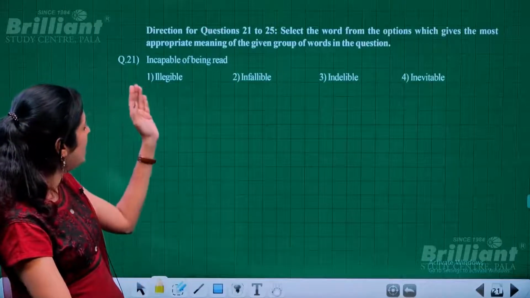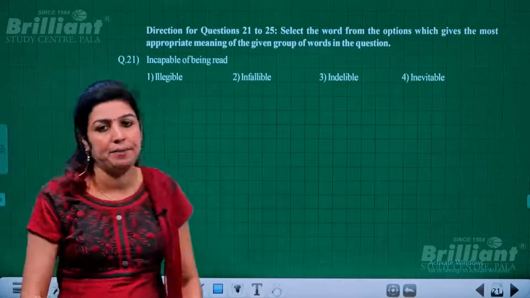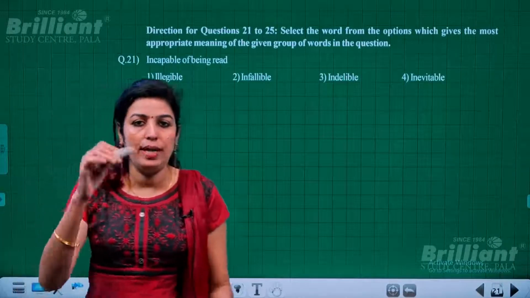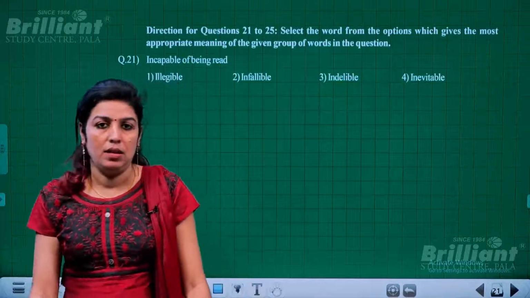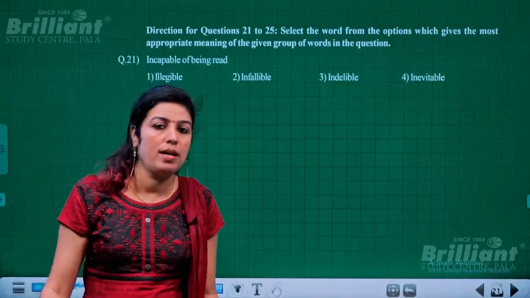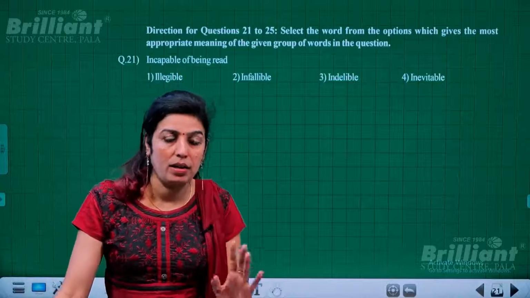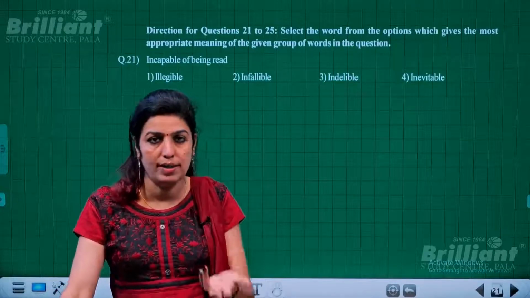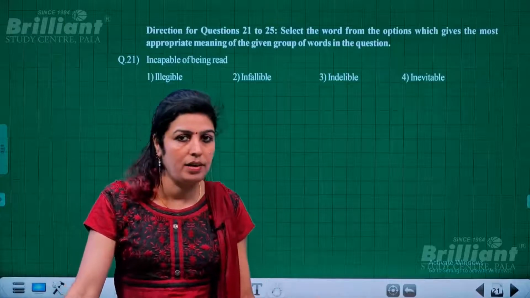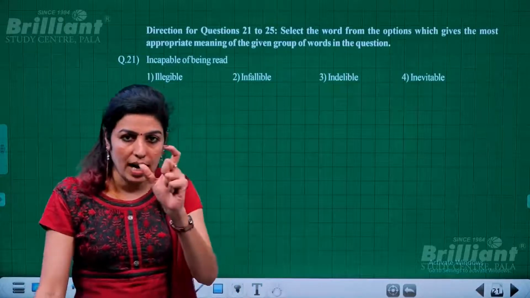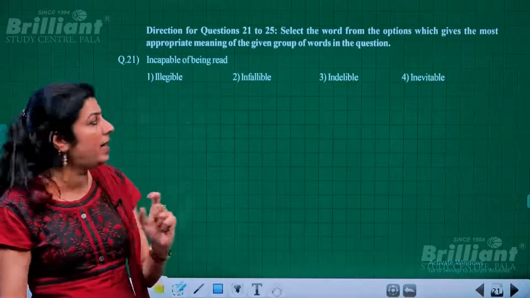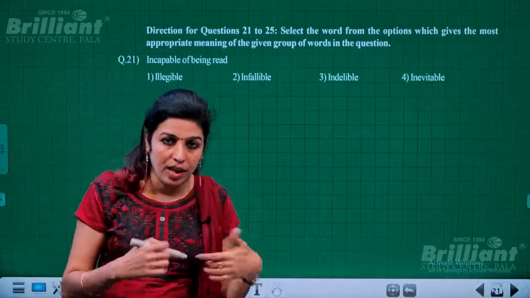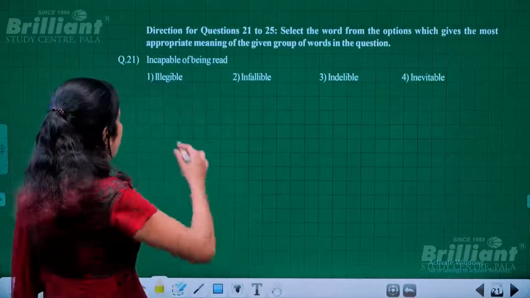Okay. So, incapable of being read. Sometimes with some students, the way they write, their handwriting, it is practically too difficult to read it out. You call it readable handwriting or not readable handwriting, but we have a particular term for that. Something which cannot be read, or which we have difficulty reading, we call it illegible.